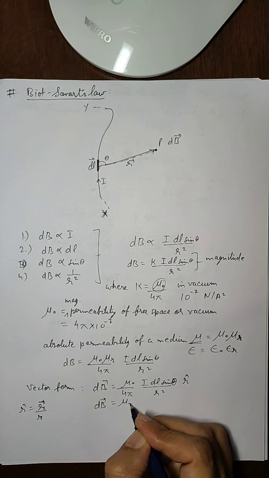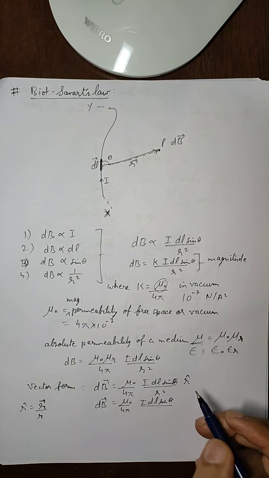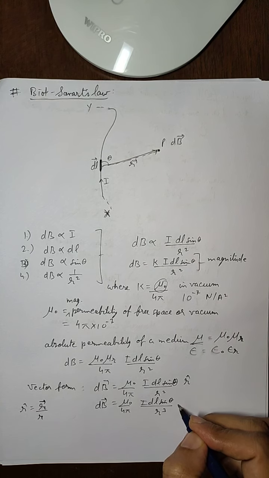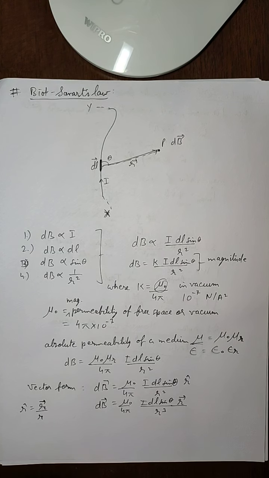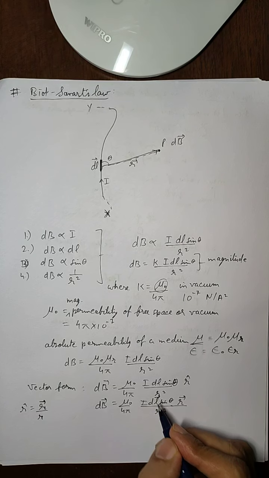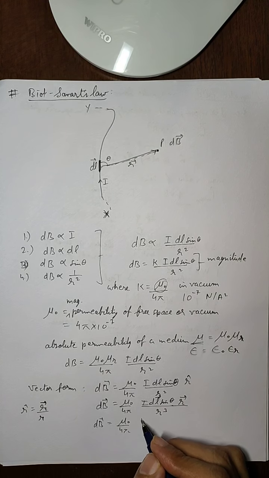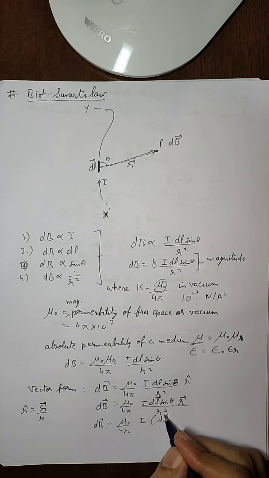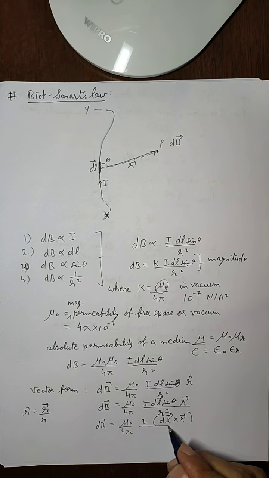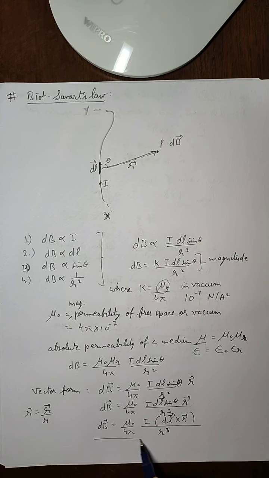So dB equals mu naught upon 4 pi I dl sine theta, and instead of r cap we will have vector r upon r. So in the denominator we will have r cube, and in the numerator we will have r. And if we combine this, we know that the other vector quantity is dl here. So the final vector form of dB can be written as mu naught upon 4 pi I dl cross r upon r cube.